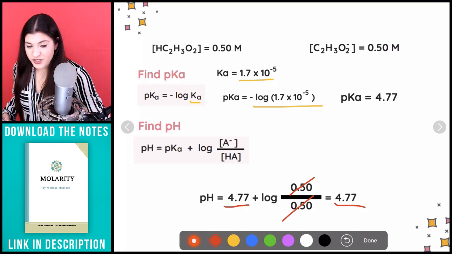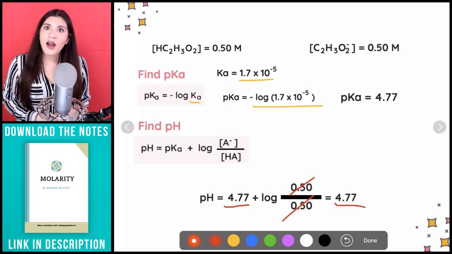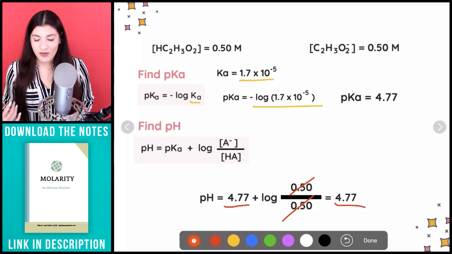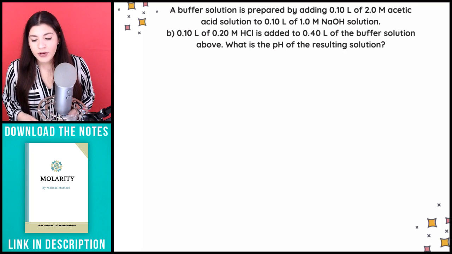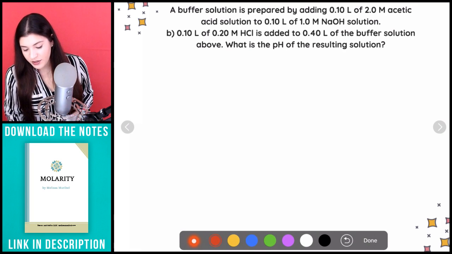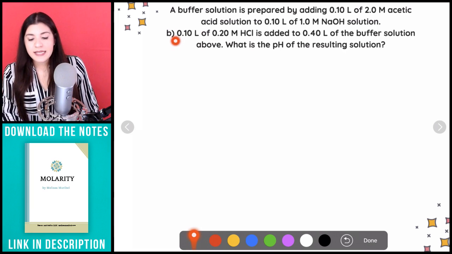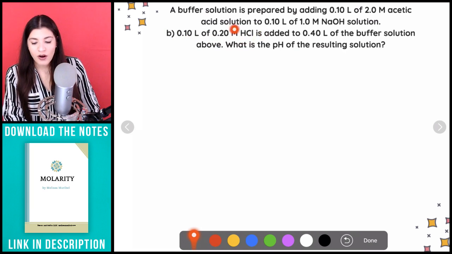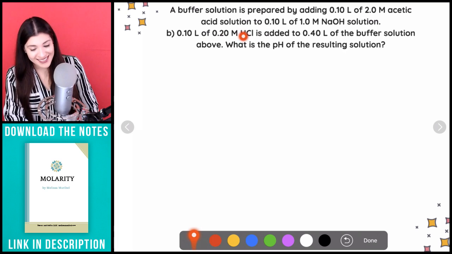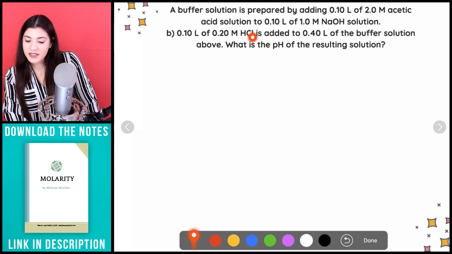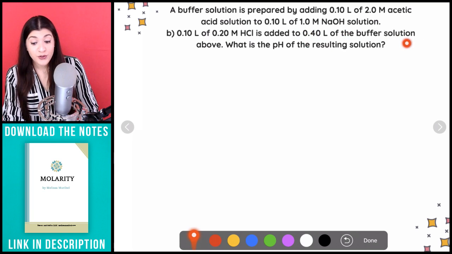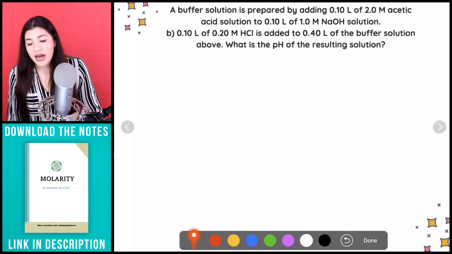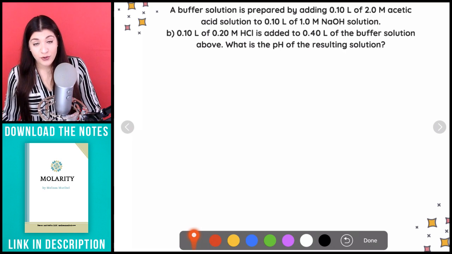There's a part B to this question. So that was just the part where they're asking you to find the overall pH of the buffer. Now let's see something a little bit different. Let's see what they're asking now, actually. So now part B is saying 0.10 liters of our HCl. So now we're adding acid instead of base. So we're adding an additional amount of acid to this volume of our buffer solution that we found previously. And they're asking us what is the pH of the resulting solution.